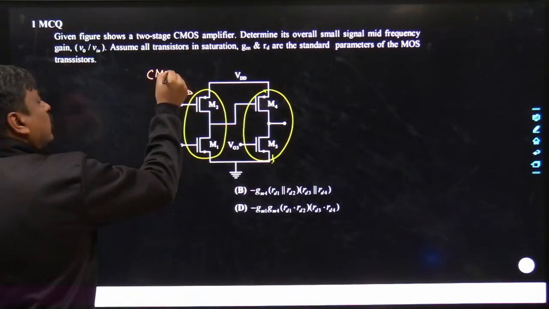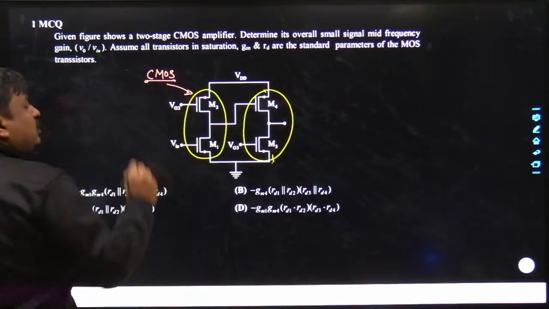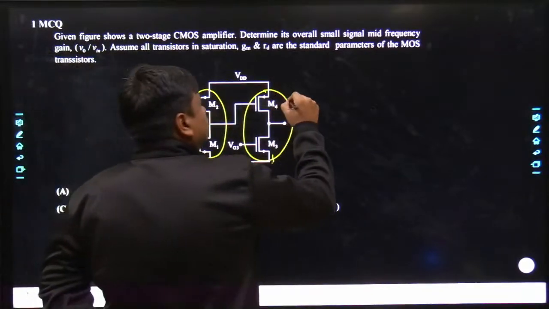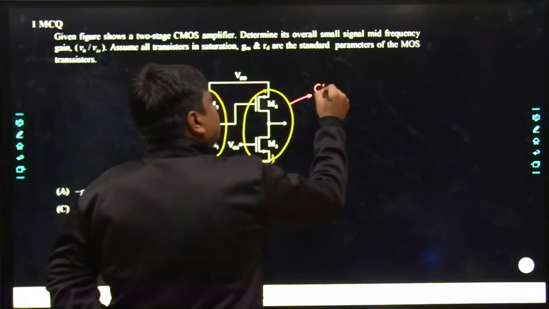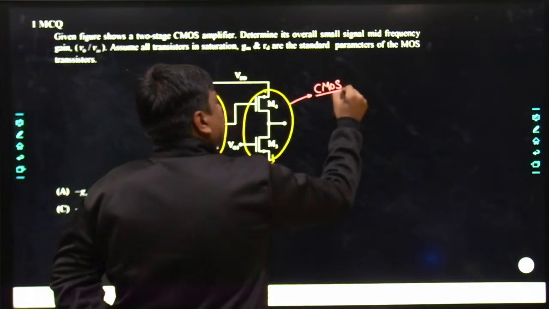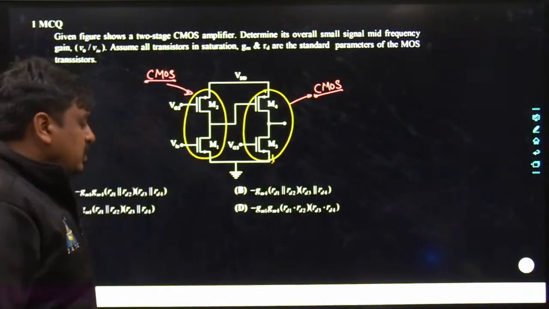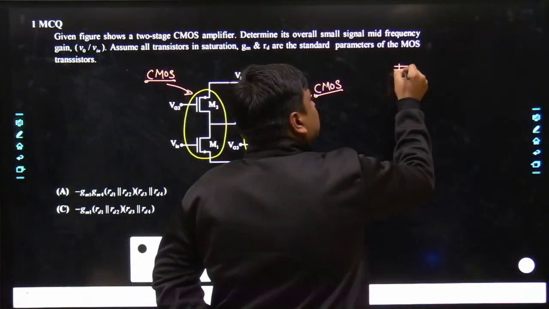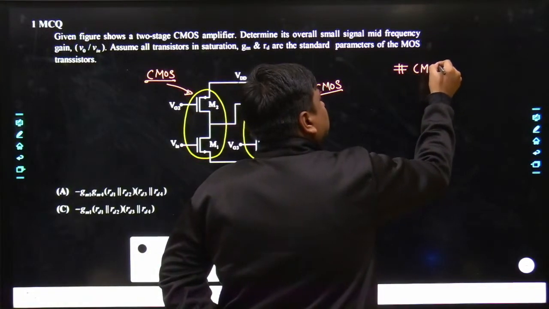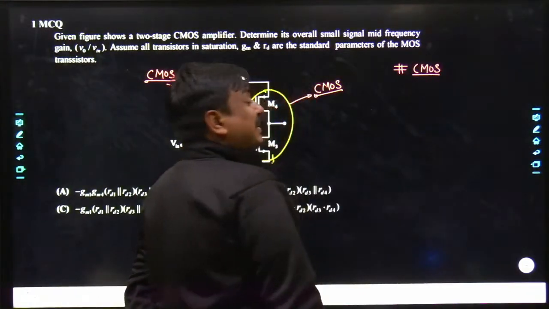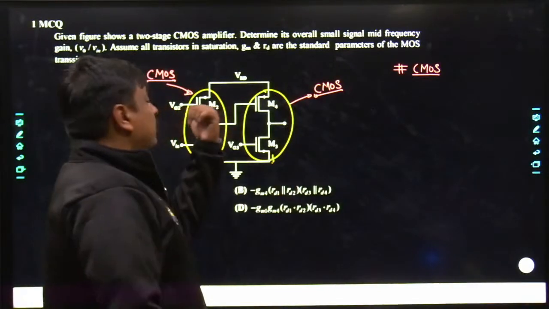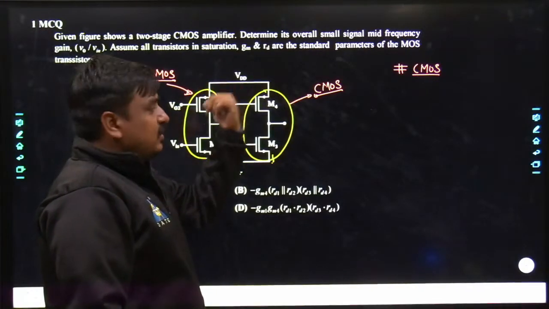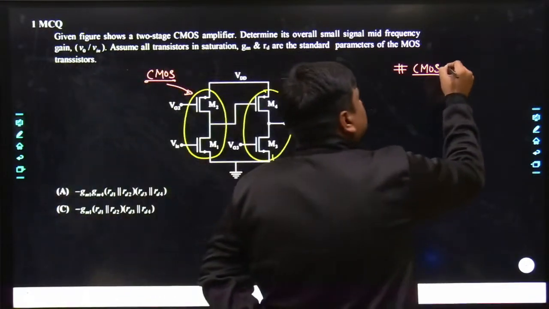The students who have a good idea of CMOS would definitely be able to appreciate why the word CMOS has been given along with this problem. So this is one CMOS and this is the pair of another CMOS. If you want to write a little bit of basics behind CMOS, the name itself is self-explanatory. C is nothing but complementary MOS. That means if one MOS is P, then the other has to be N, and if the first MOS is N, the other has to be P. So CMOS is the series combination of